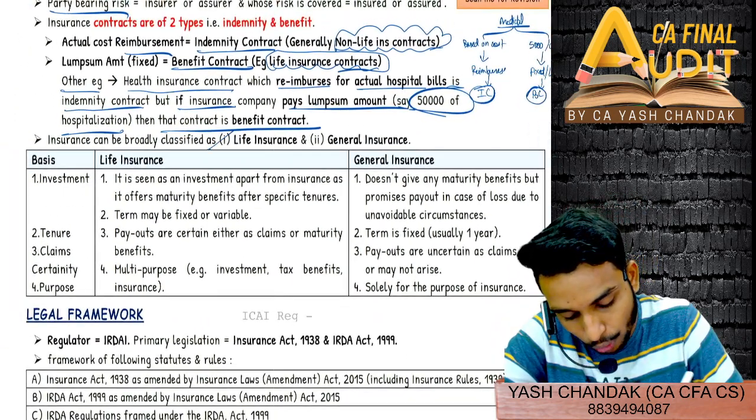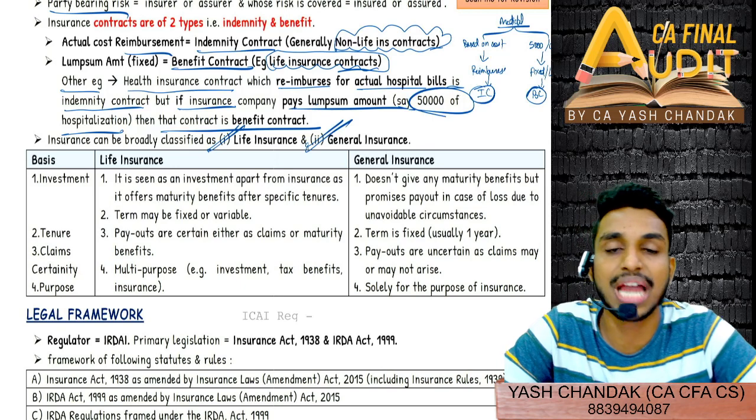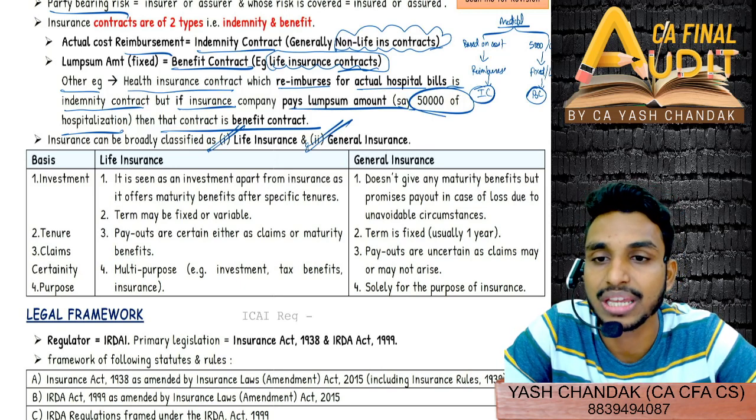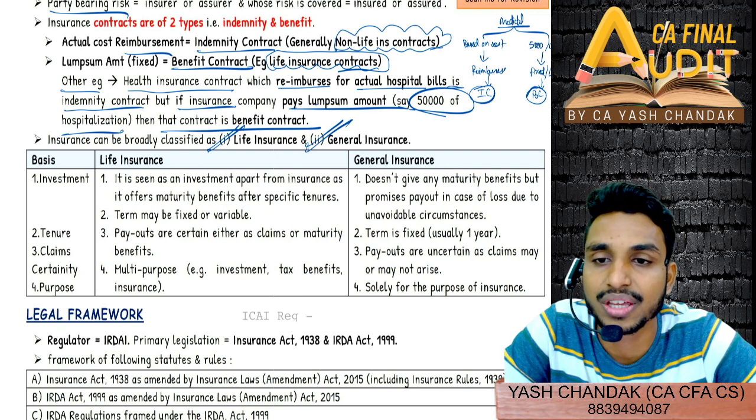Now insurance can broadly be classified into two types. One is life insurance, the other one is general insurance. फटाफट से सोच के बताते जाओ, what are the differences between LIC and GIC? लाइफ इंश्योरेंस और GIC, जनरल इंश्योरेंस में क्या क्या डिफरेंस है? थिंक एंड टेल फटाफट.